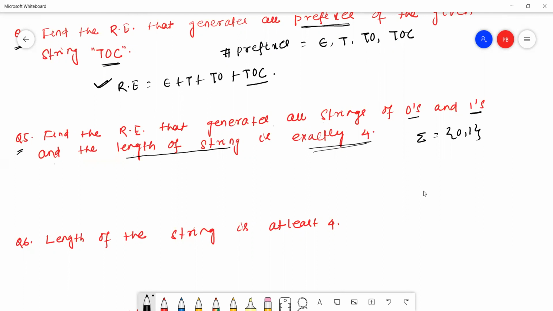So the regular expression is: we just multiply this expression, that means (0+1)(0+1)(0+1)(0+1). This is the regular expression for the given question. This regular expression will generate strings whose length is always 4.